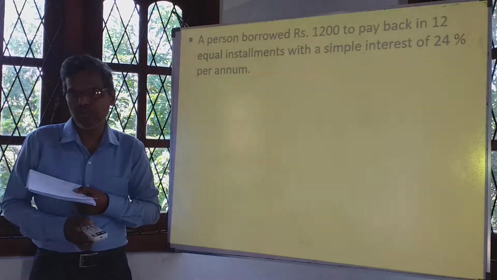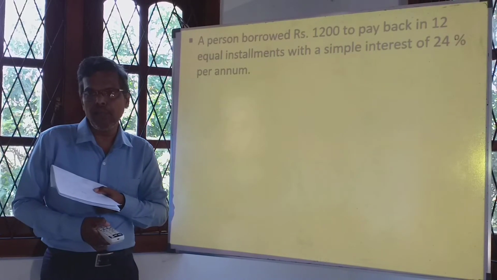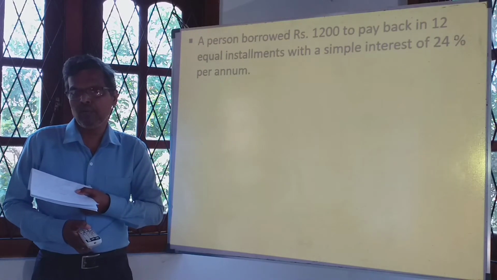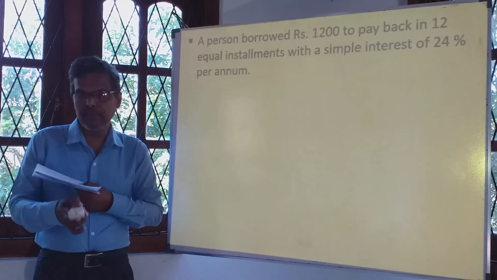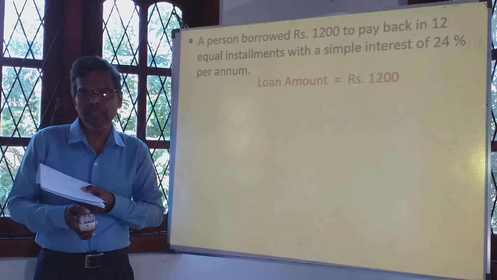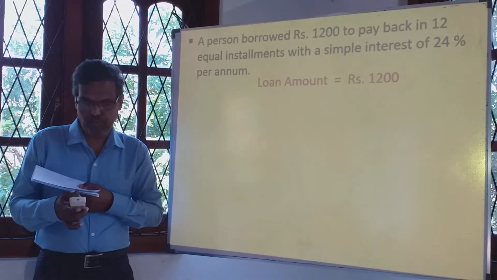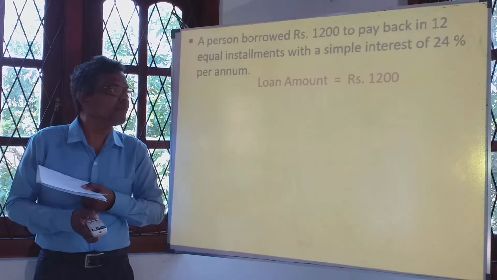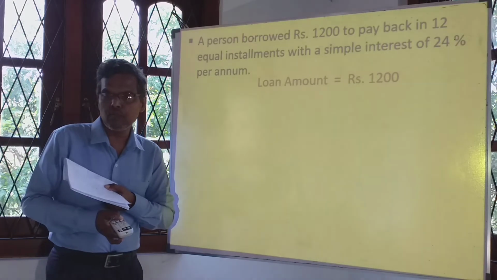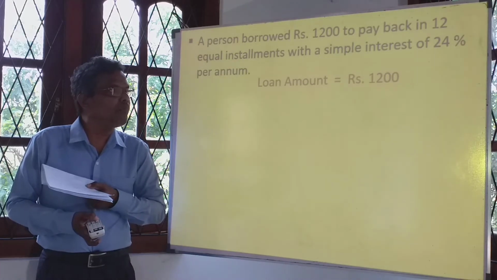A person borrowed 1,200 rupees to pay back in 12 equal installments with a simple interest rate of 24% per annum. Per annum means per year. So the loan amount is 1,200 rupees, and you have to pay it in 12 equal monthly installments. Not only the loan, but we have to pay the interest also. The interest rate is 24% per year, but we are paying it in months.